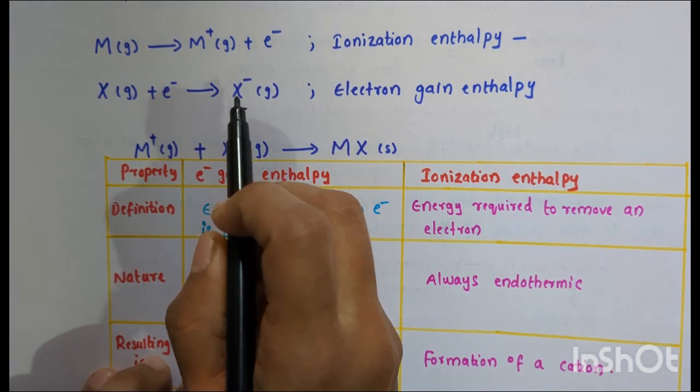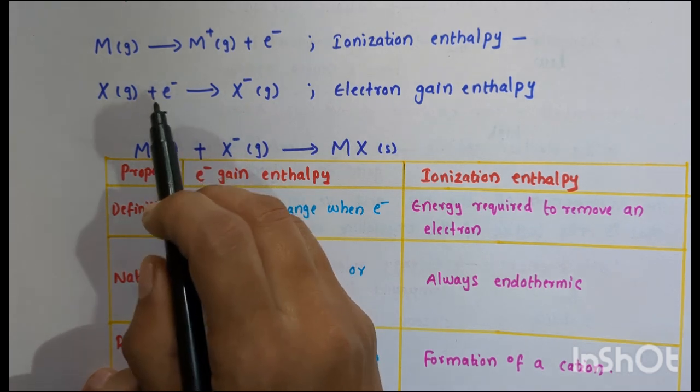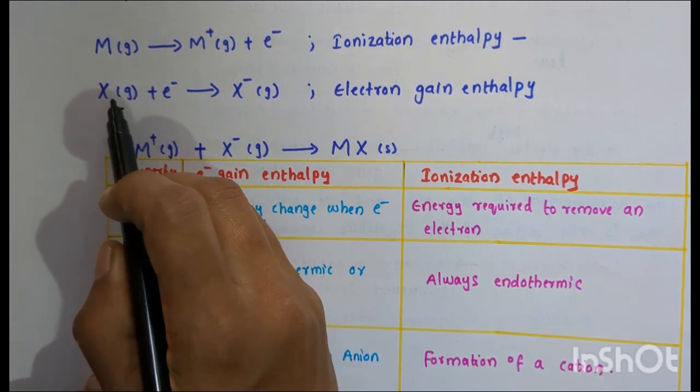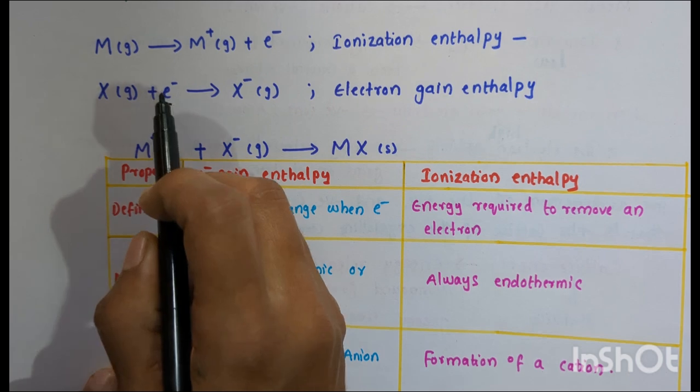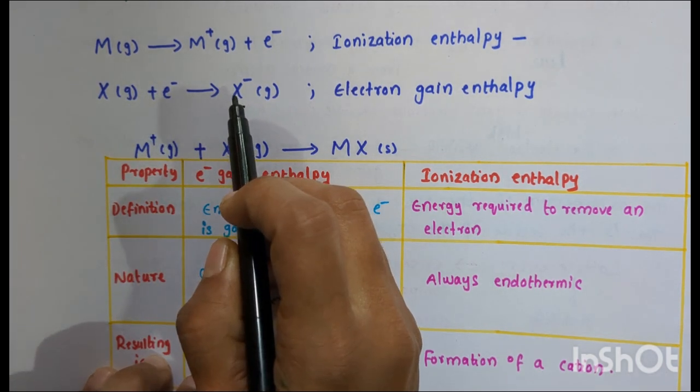Similarly, the formation of a negative ion involves the addition of electrons to the neutral atom. Here we have a neutral atom X in the gaseous state. It accepts or gains an electron and becomes a negative ion.